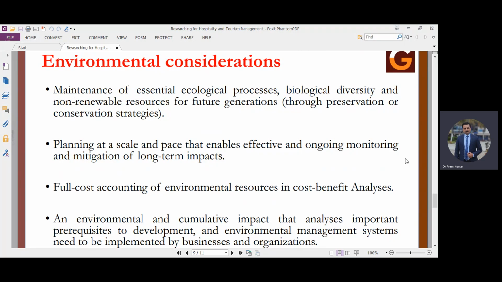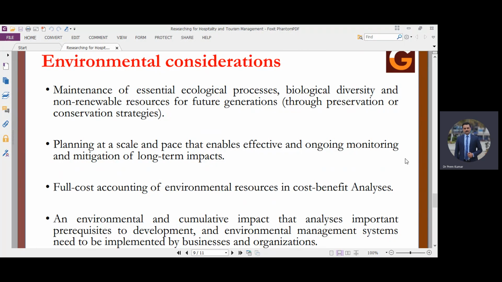Full cost accounting of environmental resources should be given in the cost benefit analysis, because nowadays environmental accounting has come into the picture at tourism destinations. We are not only making the cost benefit analysis of the tourism resources, services or revenues, but we are taking account of environmental accounting also: what is the amount of natural resources being used, how we are going to renew it, or how we are going to add some better advancement to the natural resources so that future generations can also use it.